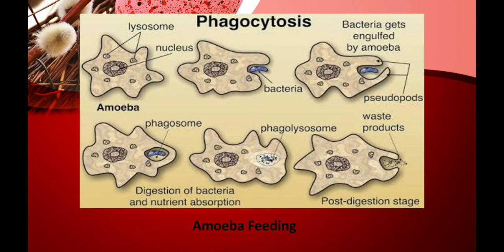So this is how pseudopodia help in engulfing the bacteria. With the help of the pseudopodia, the amoeba also has the capability to move. So these pseudopodia help in movement as well as in capturing the prey.